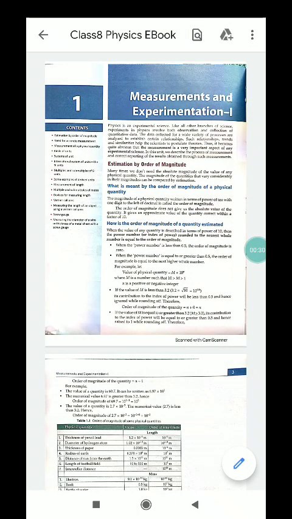Estimation by order of magnitude. Order of magnitude is the quantity of powers of 10 that there are in a number, or the number of powers of 0.1 in a negative number. Order of magnitude is usually written as 10 to the power n, where n represents the order of magnitude. If you raise a number by one order of magnitude, you multiply by 10. If you decrease a number by one order of magnitude, you multiply by 0.1.